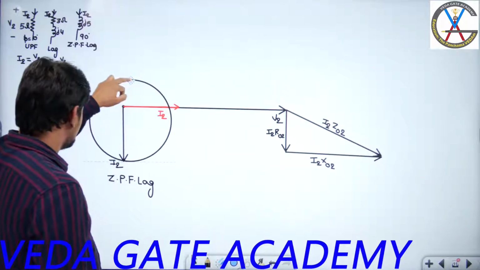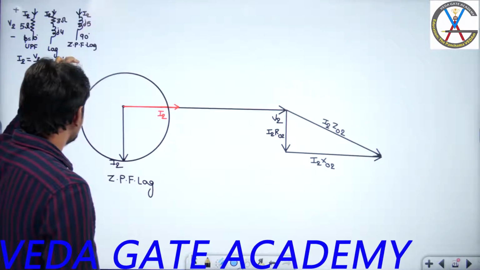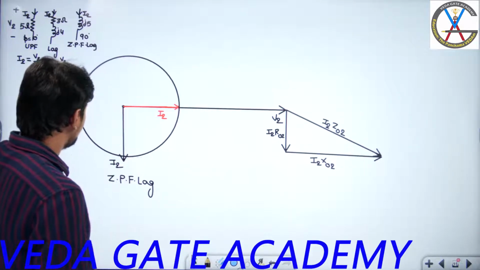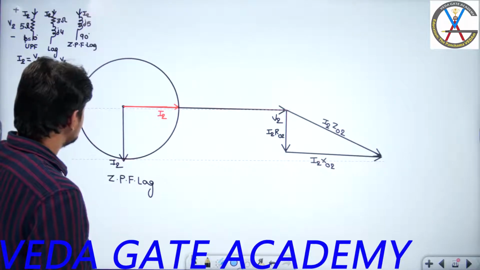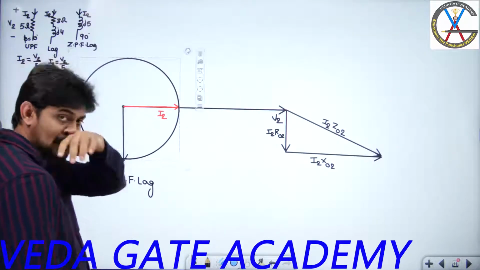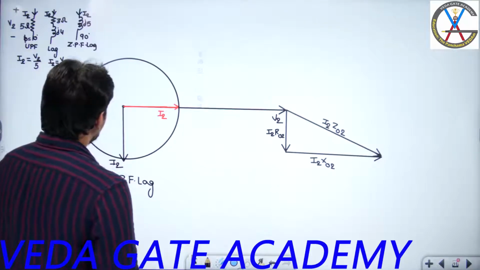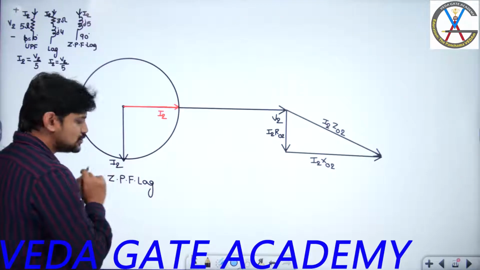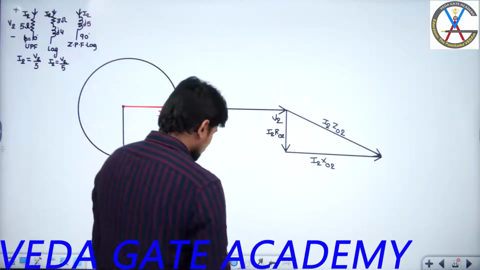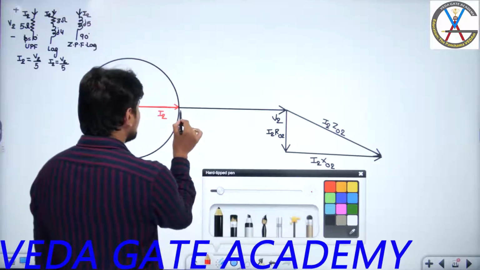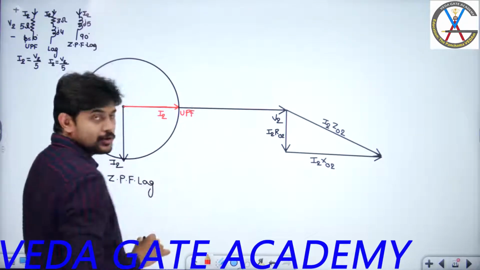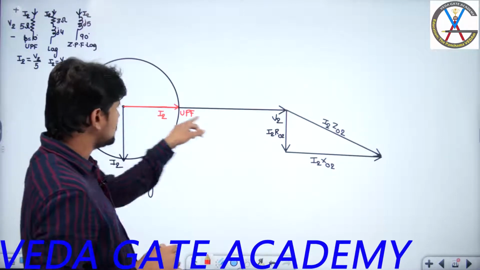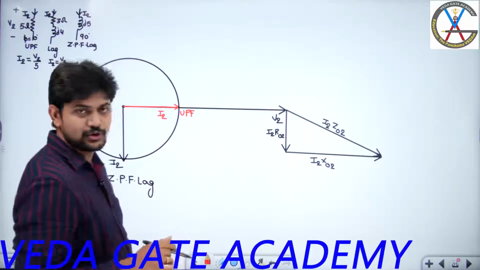So on this, I am going to shift it to here, and I am slightly increasing the size to maintain uniformity. Please accept that this length and this length will remain the same. Now, this current is I2. Here this is zero power factor lagging. The red color represents unity power factor. At this unity power factor, because the current I2 is in phase with V2, that is the reason it is a unity power factor.